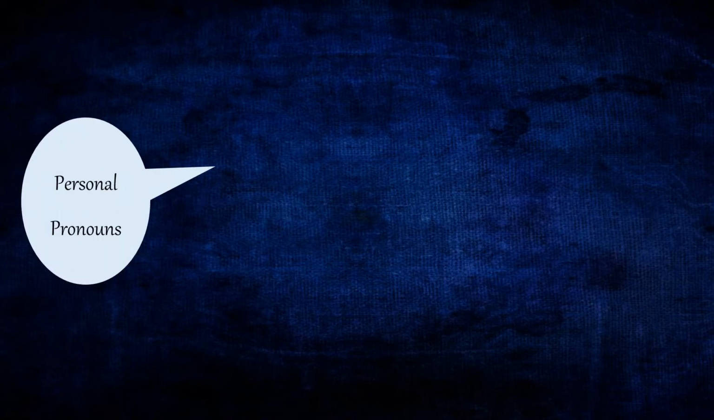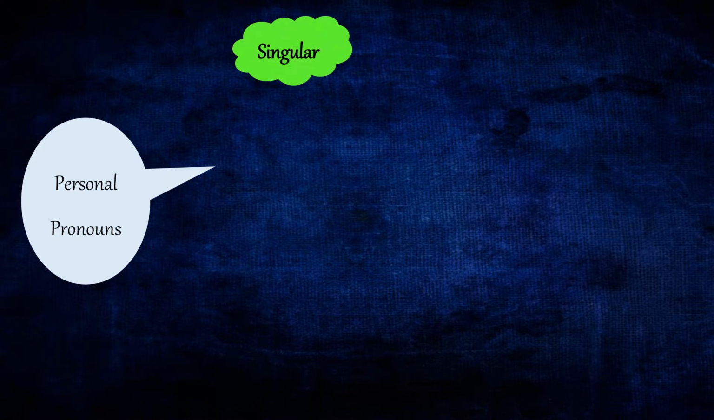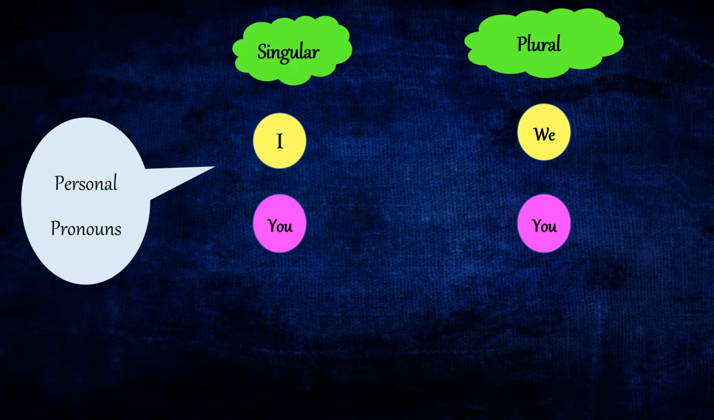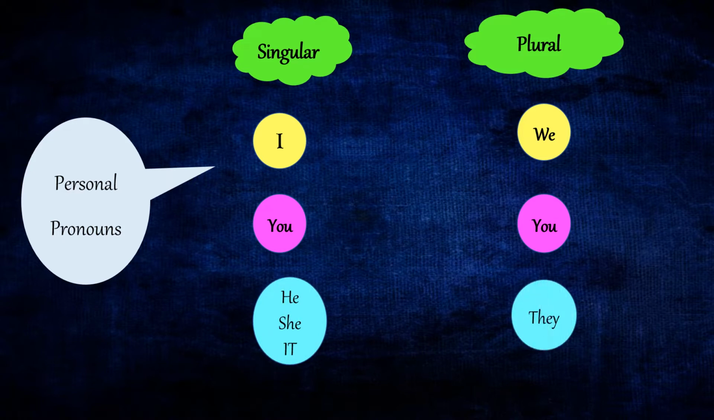Now let's look into the personal pronouns. Personal pronouns can be divided into singular and plural. First person singular is I and first person plural is we. Second person singular is you and second person plural is you. Third person singular is he, she or it. Third person plural is they.